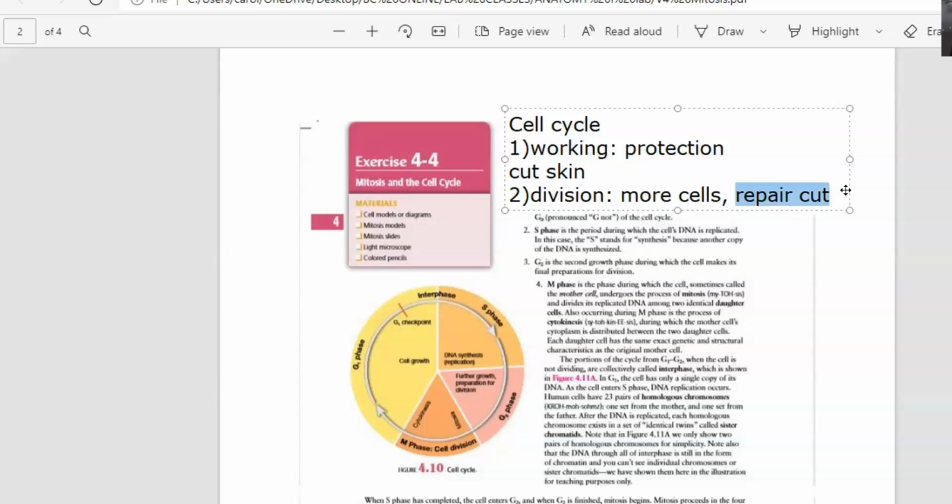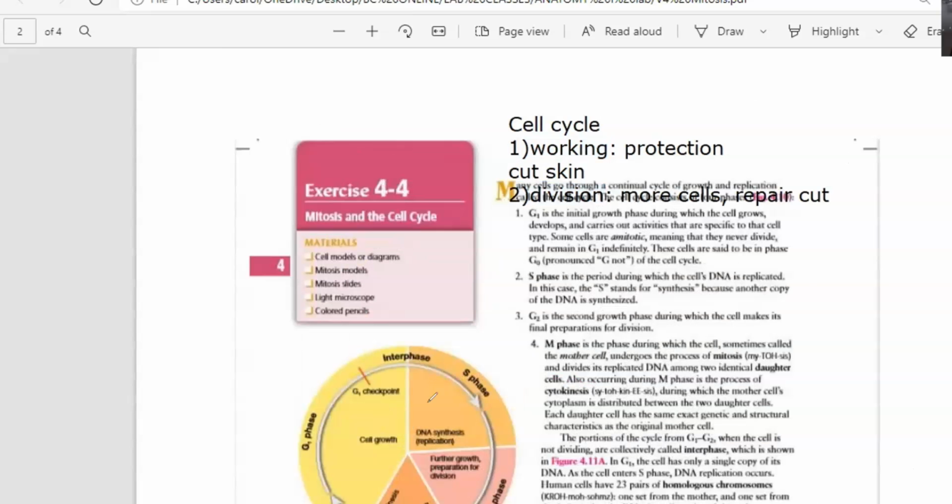So basically, what is the cell cycle? The cell cycle is composed of two things. One is when the cell is working, doing whatever the cell needs to do, and the other part is when the cell is dividing. What you have right here is this part. So number one, when the cell is working, is what you have right here, all of this from here to here. That's when the cell is working.